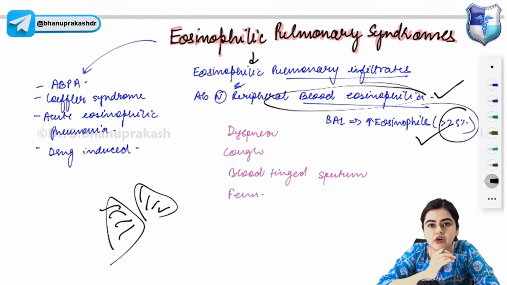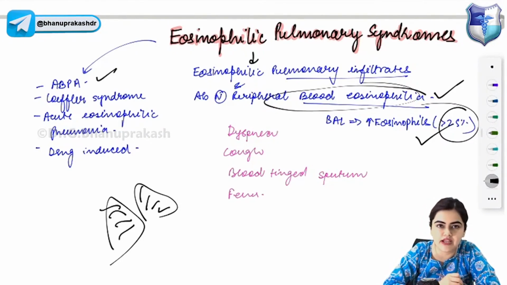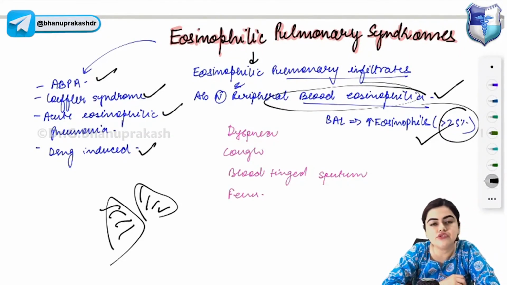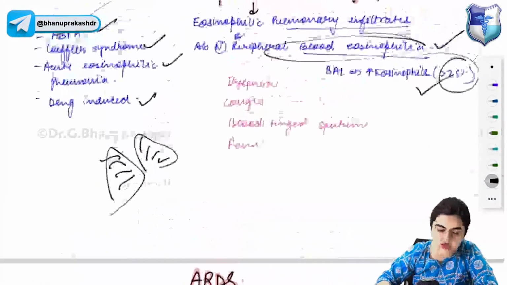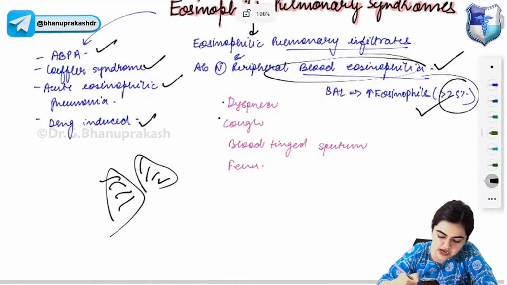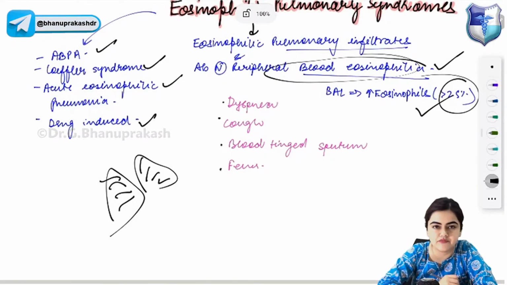What are the different causes of eosinophilic pulmonary syndromes? ABPA, allergic bronchopulmonary aspergillosis, Loeffler syndrome, which is seen in ascariasis, acute eosinophilic pneumonia, and drug-induced, that is due to NSAIDs, nitrofurantoin, and sulfonamides. Now, coming to the history of eosinophilic pulmonary syndromes. It will present with dyspnea, cough, and blood-tinged sputum and fever. These are the findings of eosinophilic pulmonary syndrome.